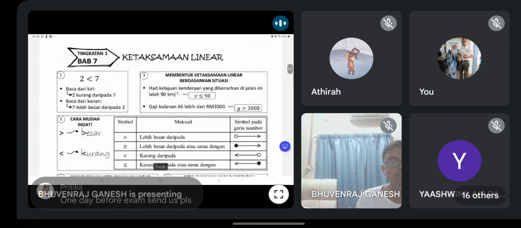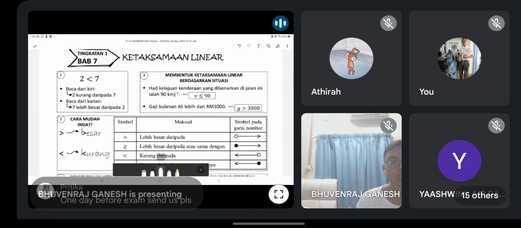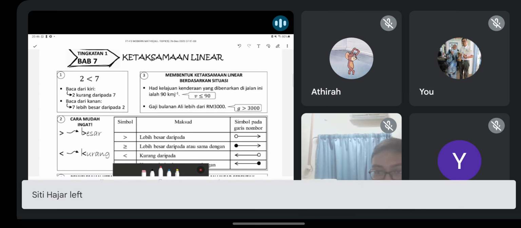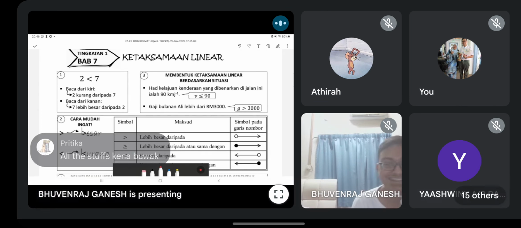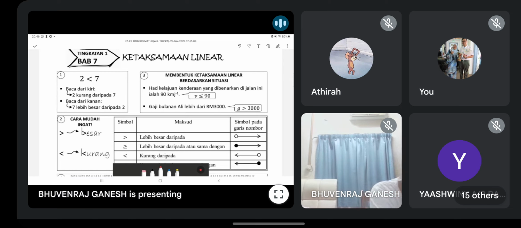Chapter 7. Okay, so the next one we will learn is linear inequality. Actually, this one is combined with the Form 4 content. But this one is the basic knowledge. I will type the list. Hopefully I remember.